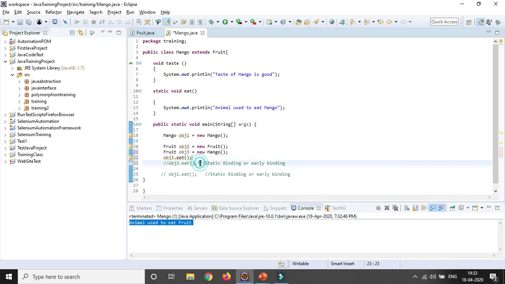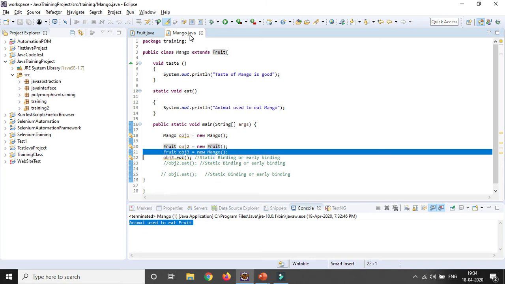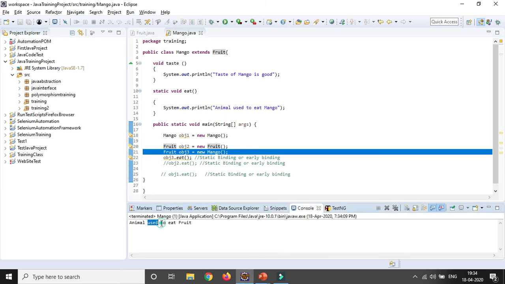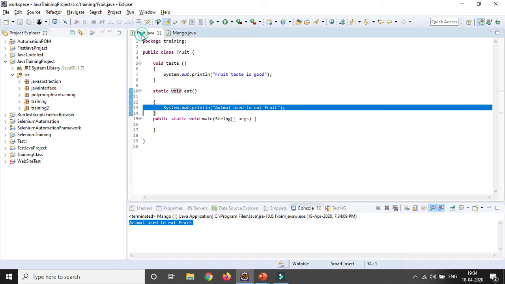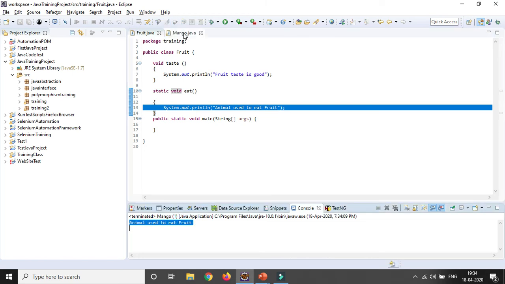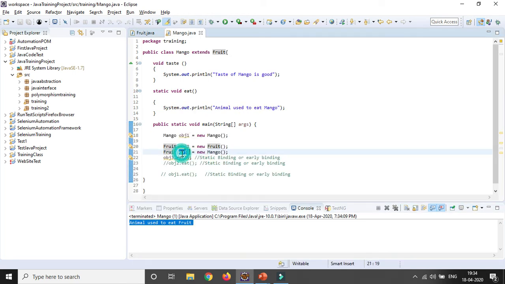Now this is also called static binding or early binding, right, because that particular method is already declared as static. Okay, so whenever I am creating an object of my parent class using the reference of my child class, that will also be called static binding in case that particular method is declared as static, right? You can see it will give the output from the parent class, not the child class. That is the reason it is called static, right? Animal used to eat the fruits, so it is static.